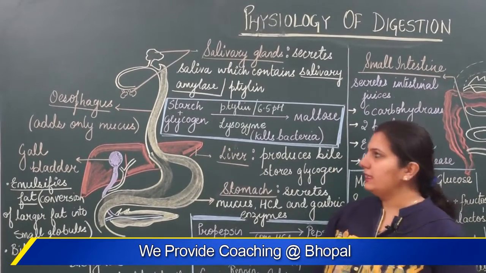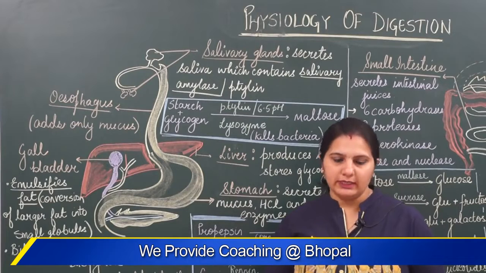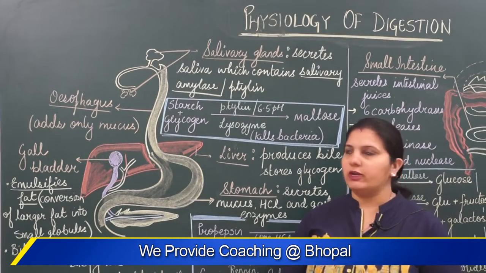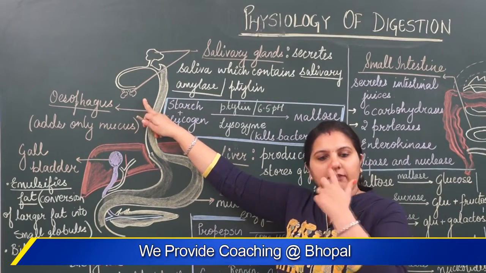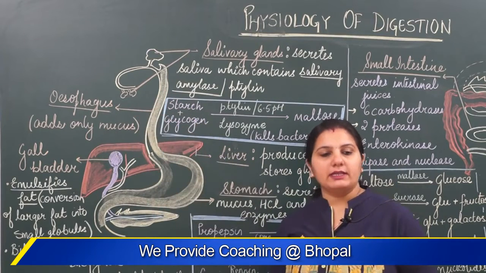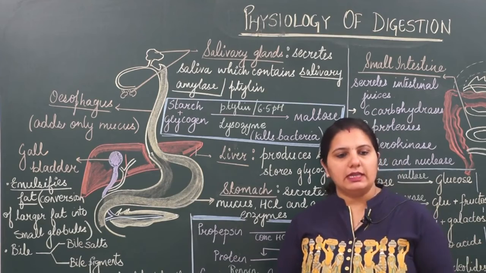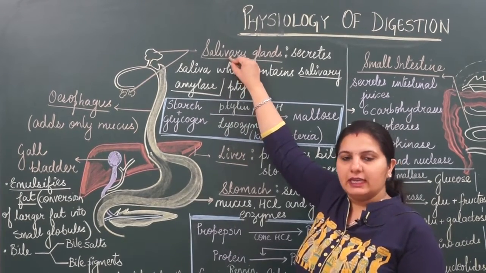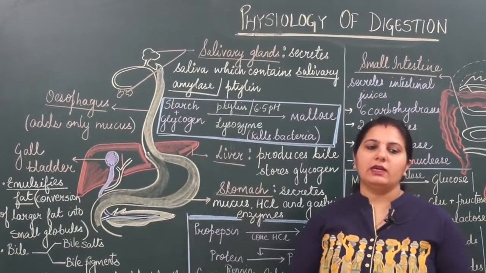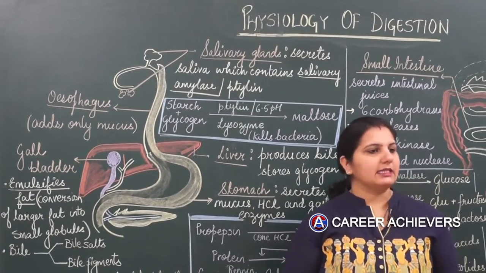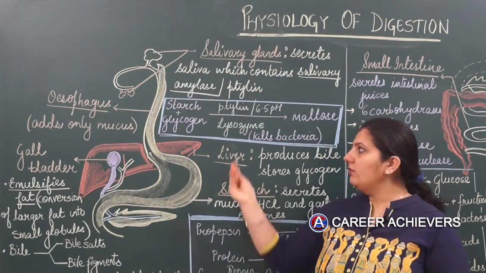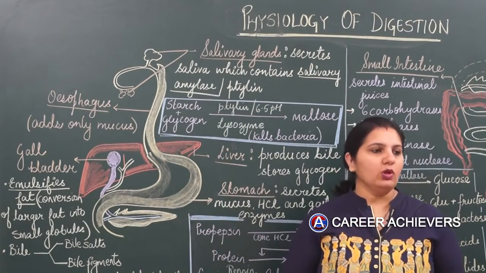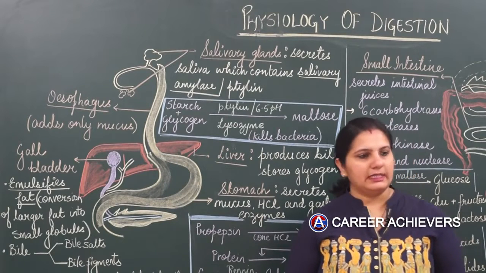Now you have learned that there are different portions of the human digestive tract. The first and foremost portion of the human digestive tract is the buccal cavity. We have learned that the buccal cavity comprises different parts as well as different glands. Now we have to be very careful while learning the physiology. We should be aware of all the enzymes that these glands secrete, what are the roles of these enzymes, what are the different parts of the glands and the role of the glands in the process of digestion.